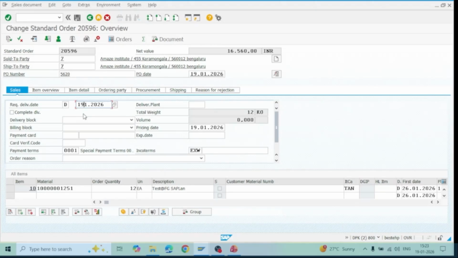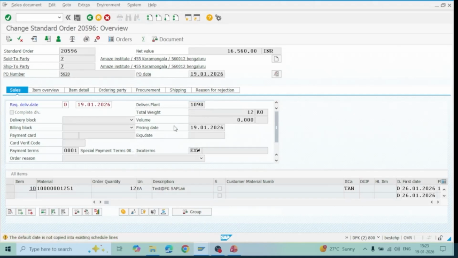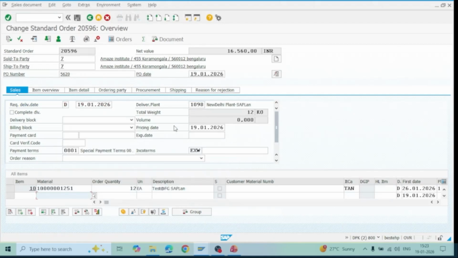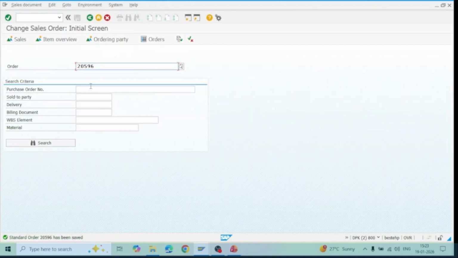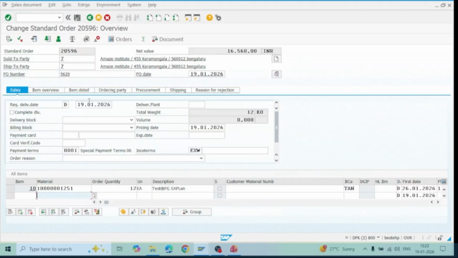So this is 19. And the delivery plant you can also add. Again enter, then enter and save it. Now the delivery date has been changed, and we can also check at the line item level here.